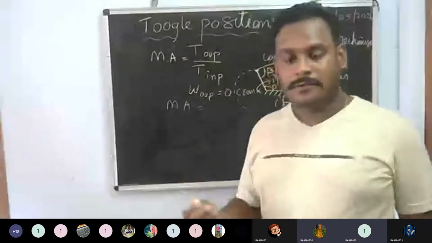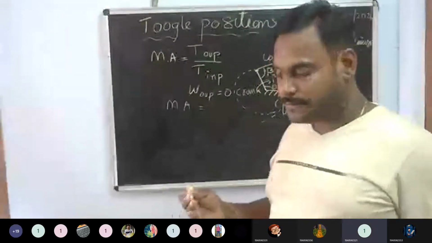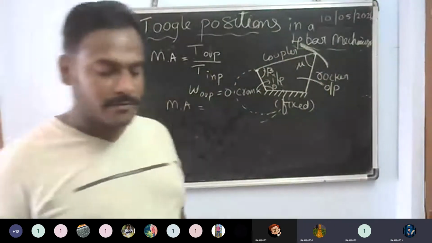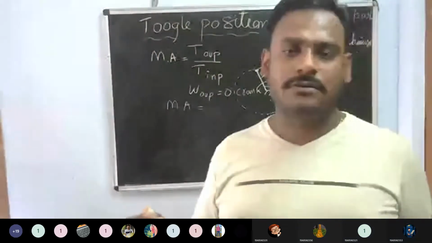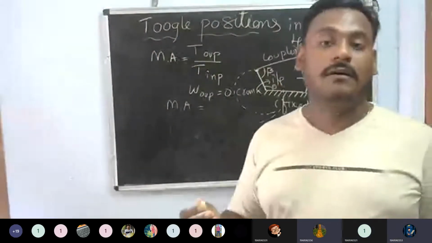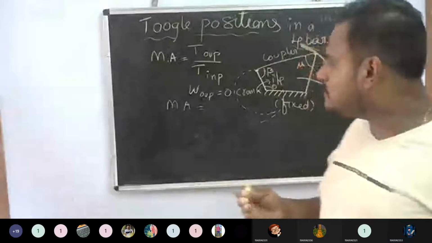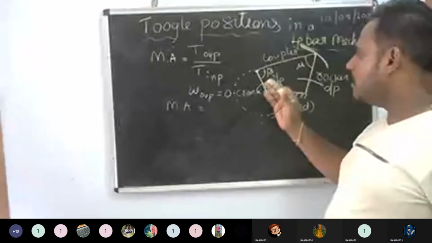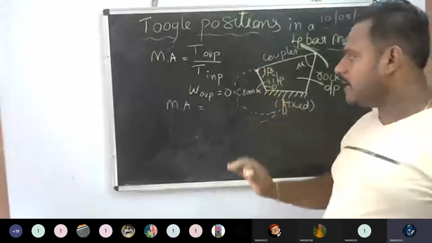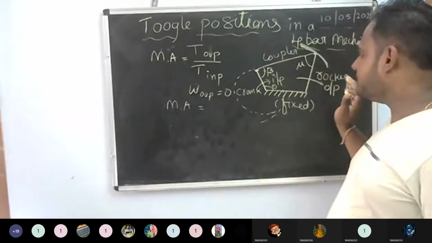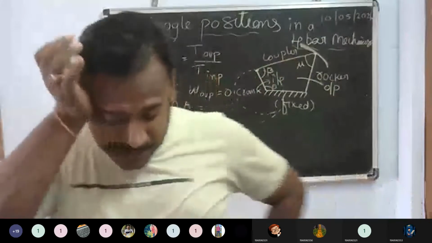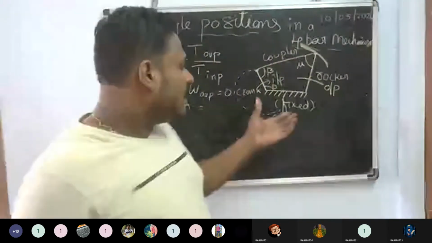Yes or no? 0 by anything is equal to 0, but anything by 0 is equal to infinity. That means if you are giving some input here, the output will be 0.